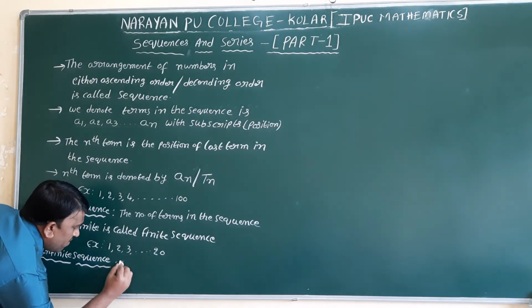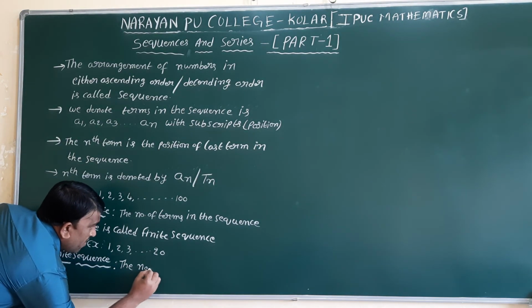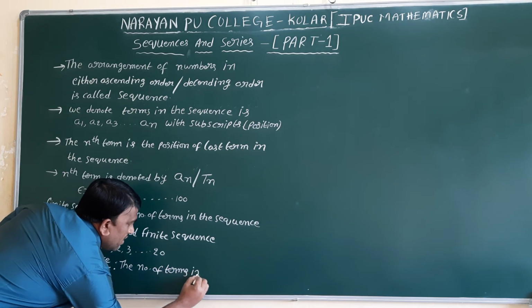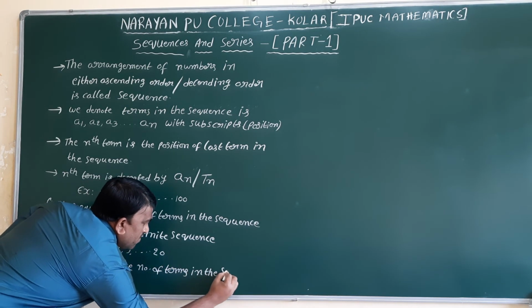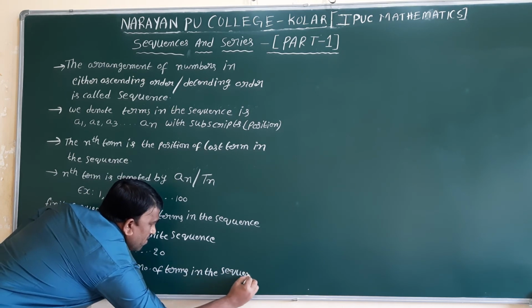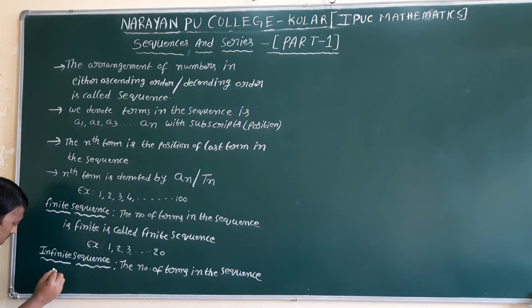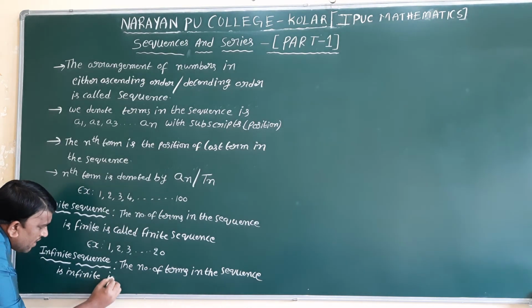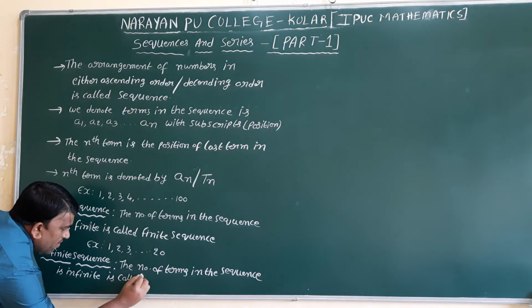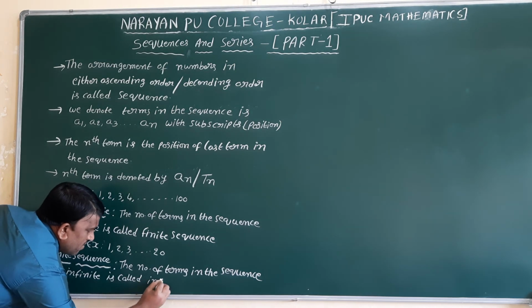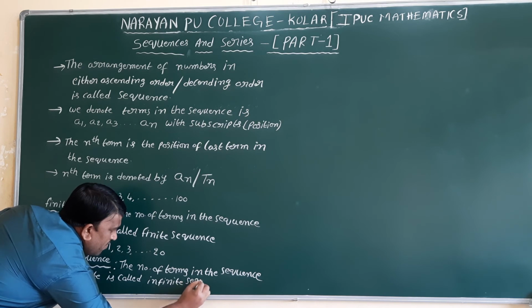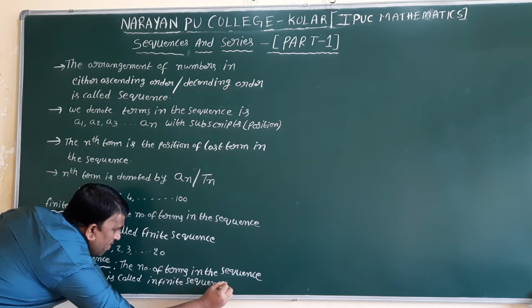If the number of terms in the sequence is infinite or not countable, it is called an infinite sequence.